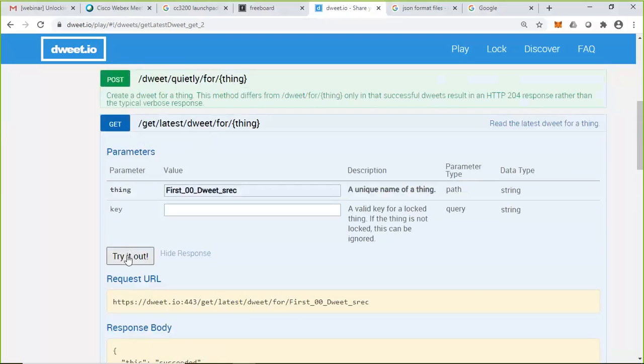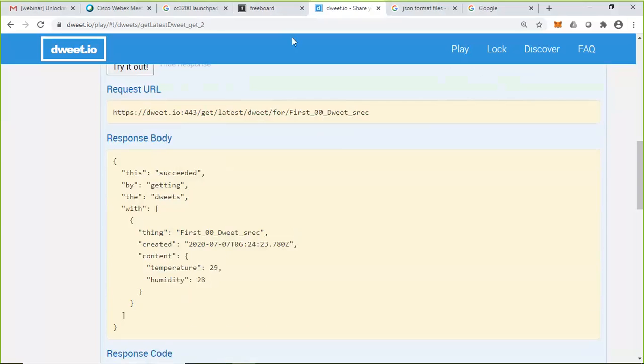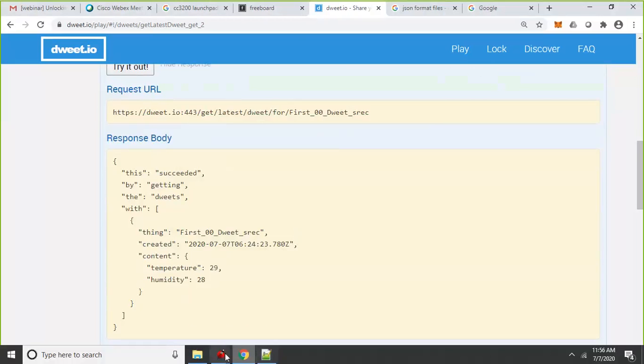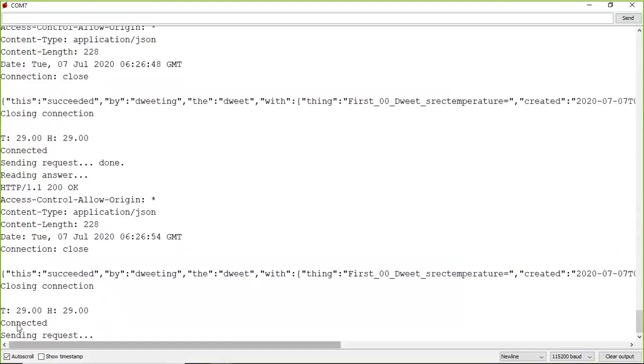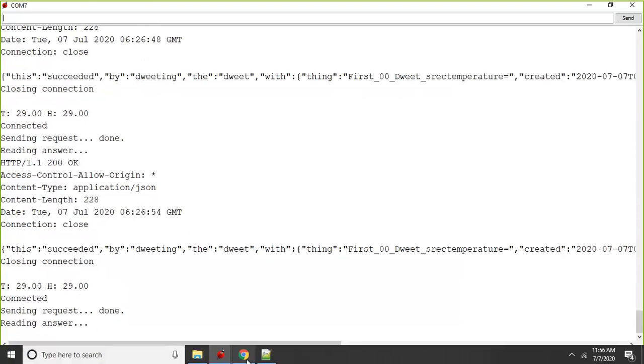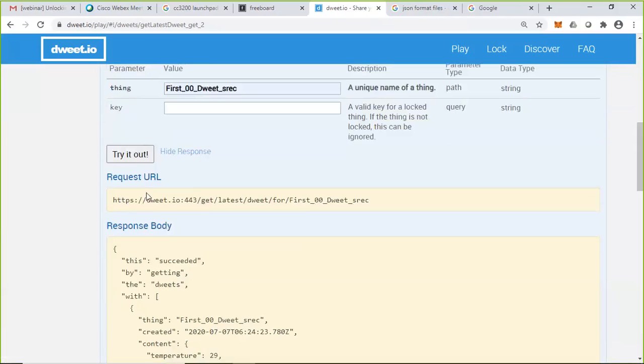I can refresh this. Yeah, if I refresh this, 29, 28 is there. Let us check the responses. It was still 28, now it has become 29 and 29. Now let us wait.